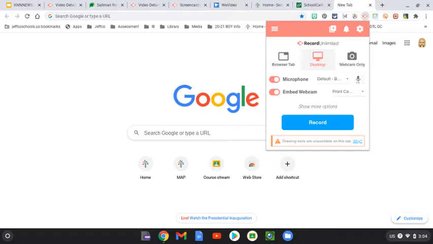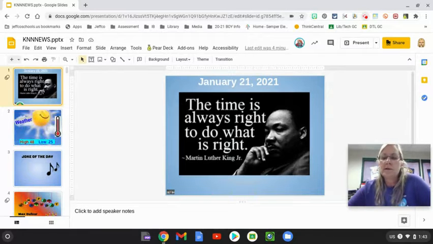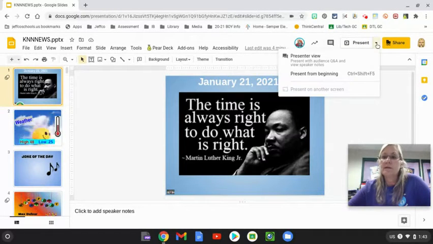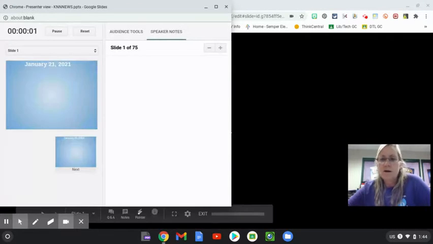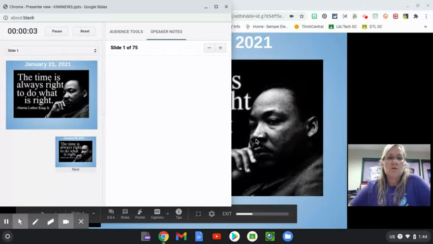And when you click on Screencastify, it is going to ask you how you want to record. We will normally pick tab, but today I've chosen to do my entire screen because I want you to be able to see my tabs and other things on my screen. But normally you would click tab. The next thing that you are going to do is click present mode. So we're going to click on presenter view, so that I still stay in the lower right-hand corner, which is what we want you to do. Okay. And then we have to let it load fully. That does take a second or two.